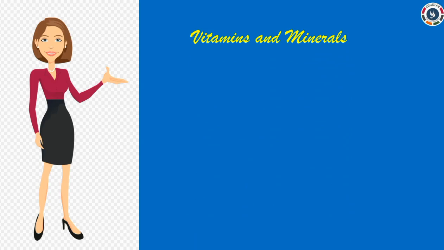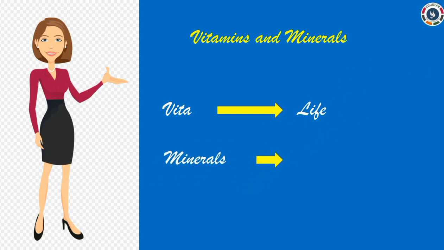The word vita means life. Vitamins are not the sources of energy. They are protective food as they help our body to fight diseases. Minerals also help the nervous system pass messages to the different body parts. Minerals are needed in small amounts. Now we are going to see some vitamins and minerals and their deficiency diseases, sources of those vitamins and minerals and their functions also. Are you ready dears?